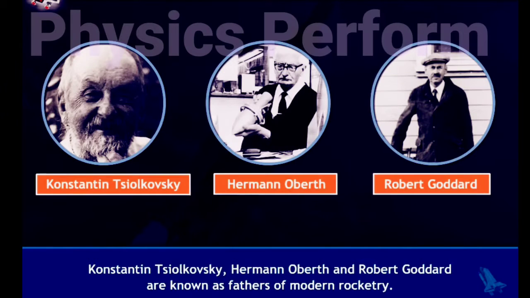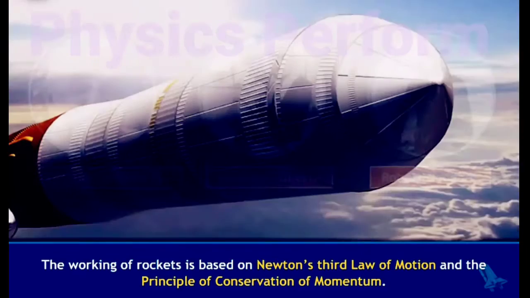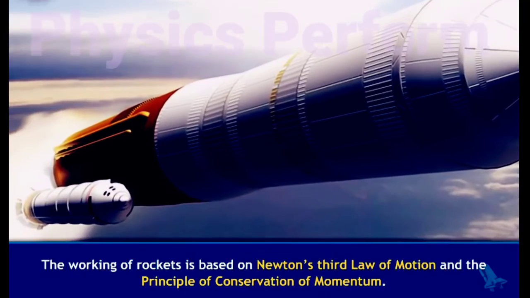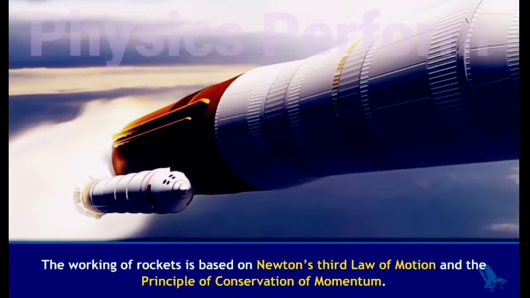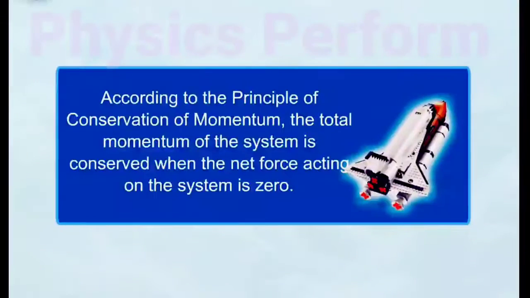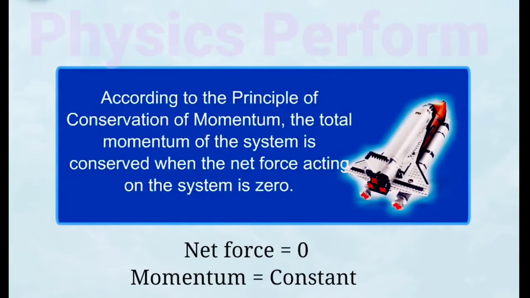Konstantin Tsiolkovsky, Herman Oberth, and Robert Goddard are called the fathers of modern rocketry. The working of rockets is based on Newton's third law of motion and the principle of conservation of momentum. According to the principle of conservation of momentum, the total momentum of the system is conserved when the net force acting on the system is zero.